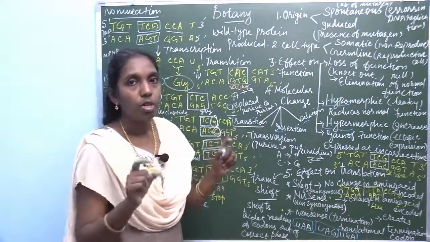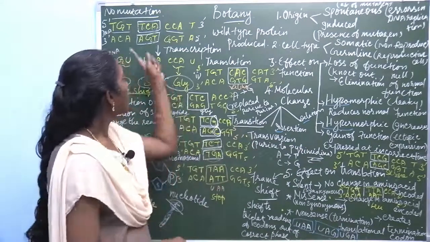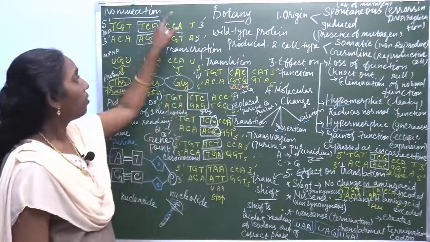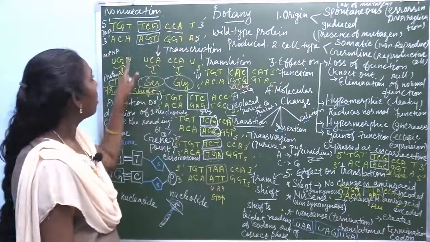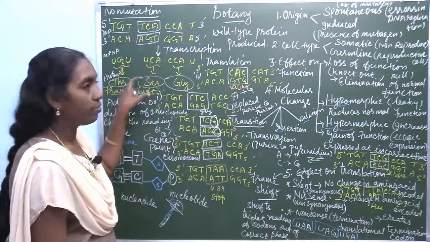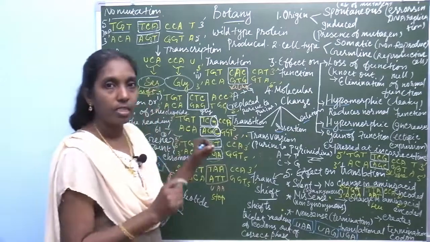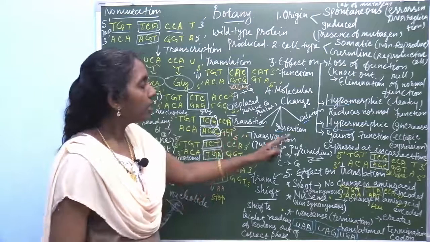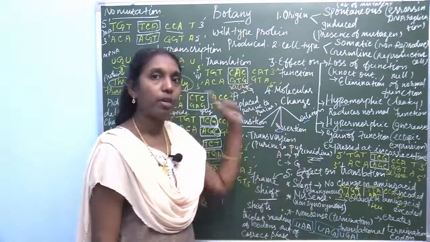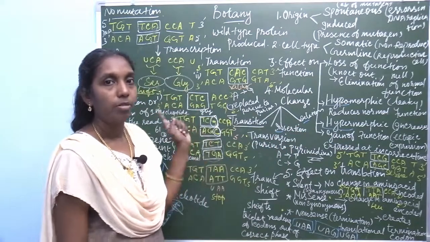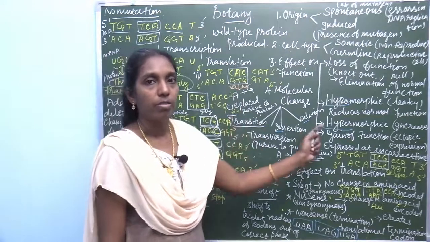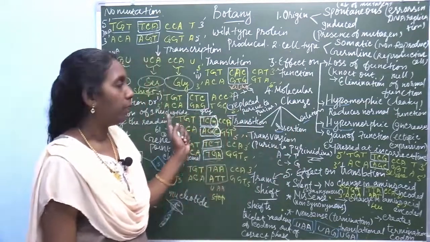Learn the definitions and draw these diagrams also. First learn the normal sequence with no mutation, and then the sequence where there is a change. The diagram is very clearly given in the book. Draw it in the class note, and side by side learn the definition, the type and the diagram. Sometimes 2-mark, 3-mark or one-word questions come from these, so they are very important.